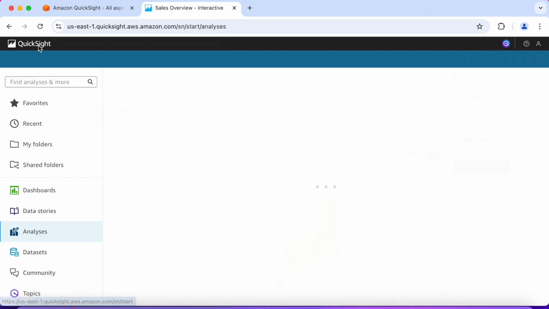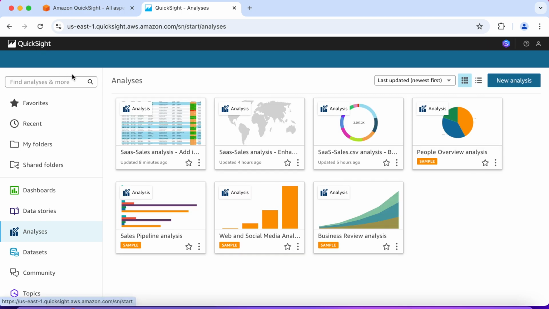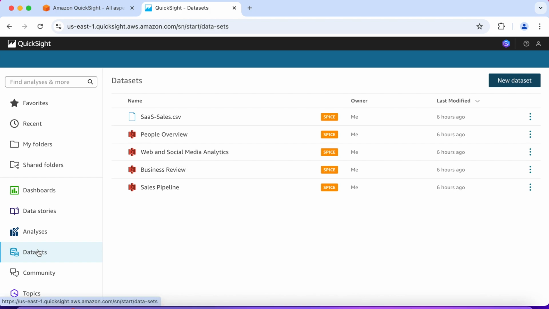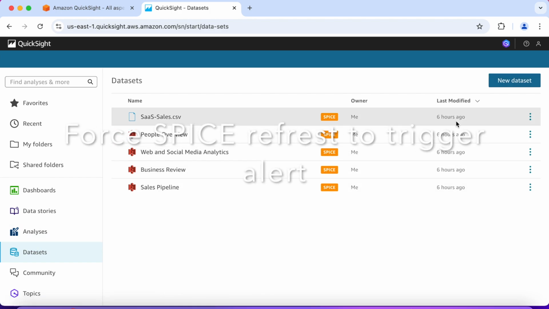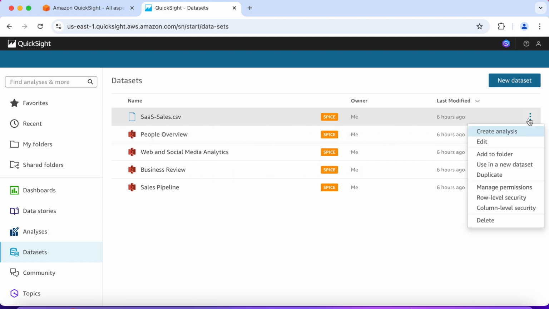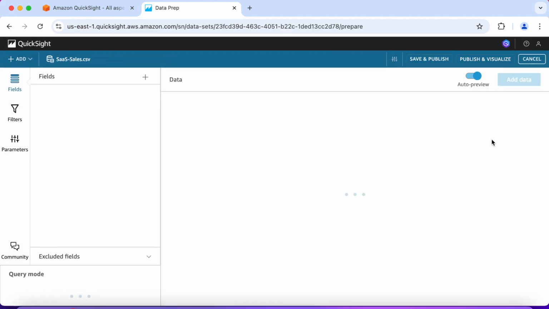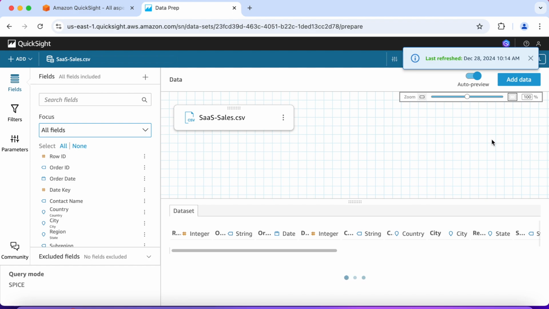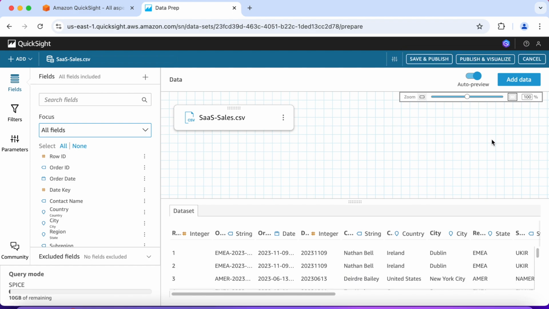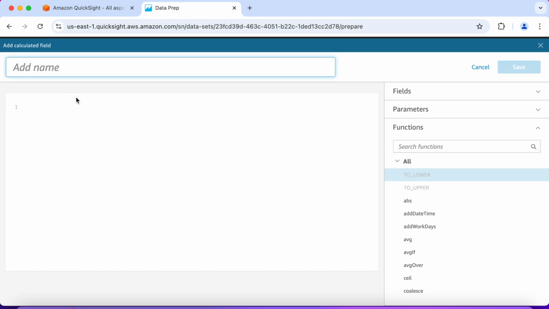Okay, now let's click on the QuickSight logo. And under data sets, we need to force the SPICE to trigger the alert. It's not going to do it for this demo, but we can force trigger it. So let's click on edit. It will get us here. Let's click on add. Drop down is add calculated field.